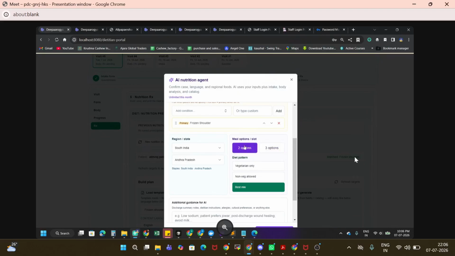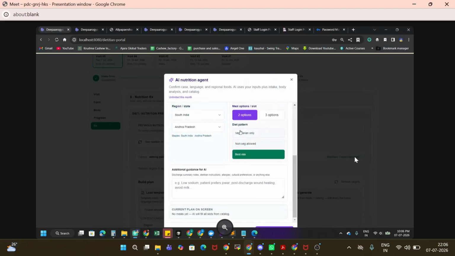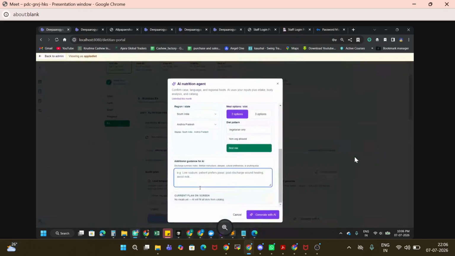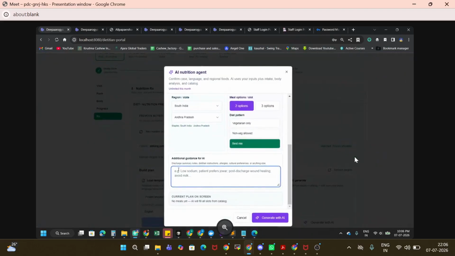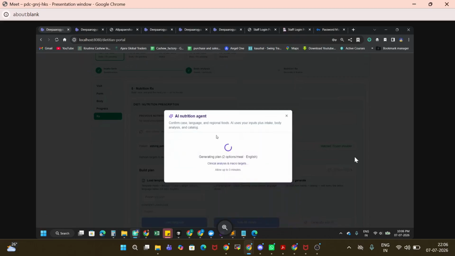So we just click how many meals we want, veg, non-veg, and if you have any suggestion, this can be handled by the doctor or nutritionist. They can add any additional information here, and they can click on generate meal. Okay, it will take 2 to 3 minutes, and it will generate a diet plan.